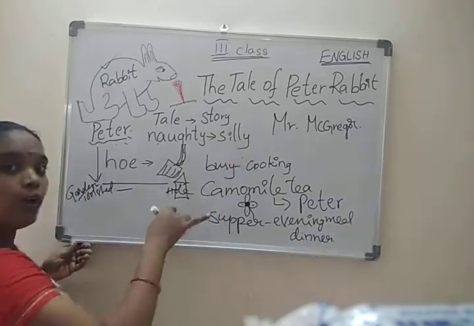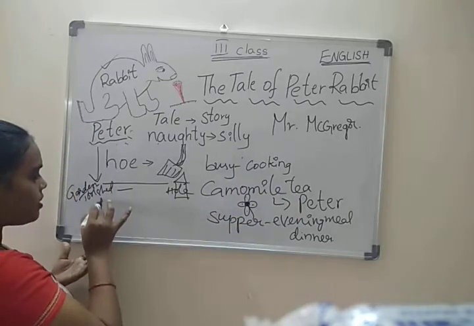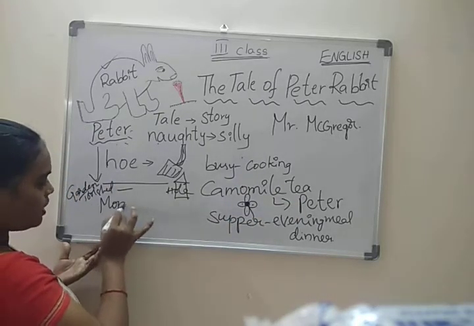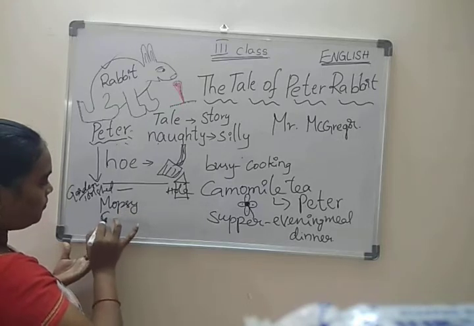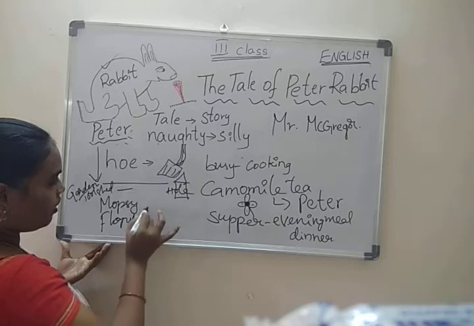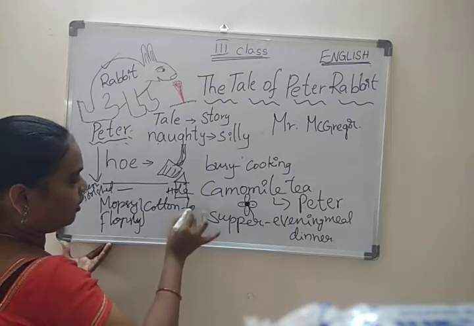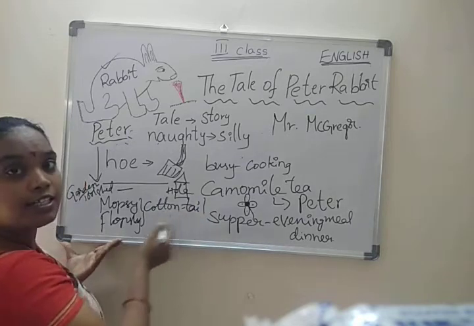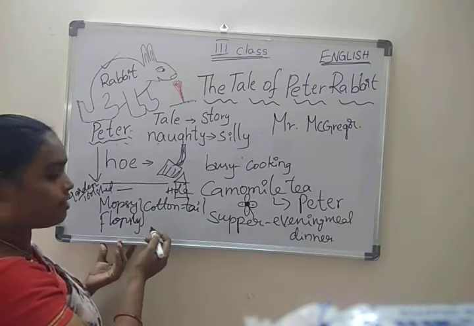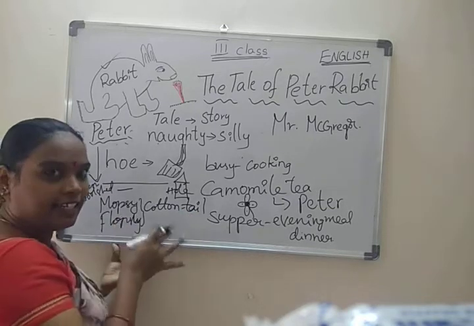Next, what about the rest of the children? Here, who are the rest of the children? Mopsy, Flopsy, and Cottontail. These are the rest of the children. They had their dinner.